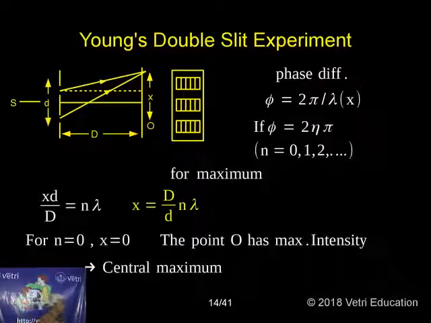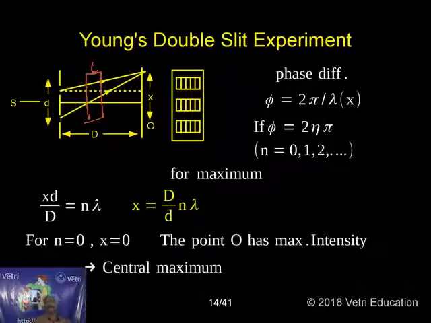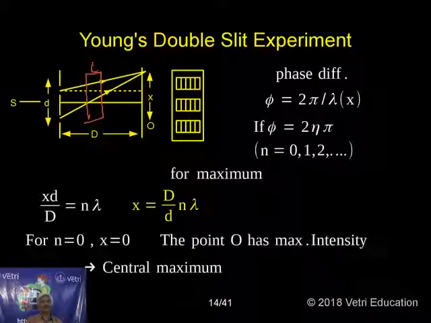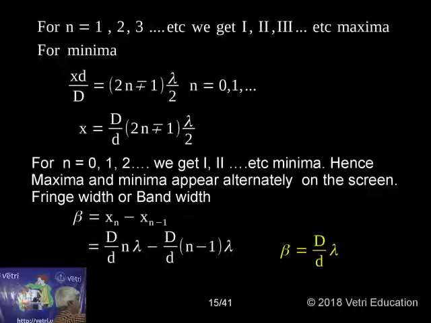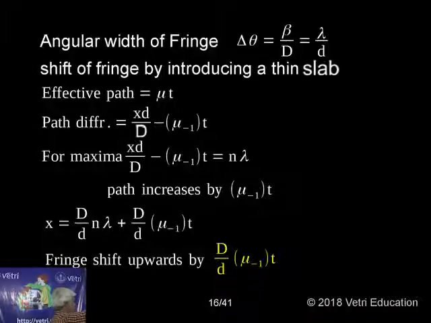Otherwise, in the path of this light, I place a transparent glass plate of thickness t. Then what happened to the fringe? If I put a transparent glass plate of thickness t, there is a shift of the fringe taking place. That is given in the slides, so kindly refer to it.